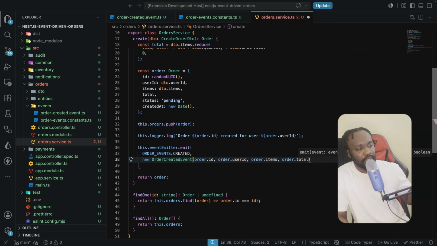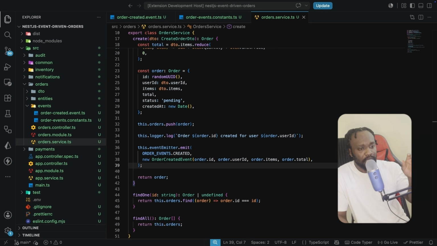Now I want you to pay attention to where we're actually calling or emitting this event. The reason we are doing it here, just after we push, which is like writing to our database, is deliberate. If I had emitted this event first and then the save somehow fails, every listener downstream, so the inventory, payments, notifications, would be reacting to an order that doesn't actually exist. That's what is called a phantom event, which is a nasty class of bug because it only shows up under failure conditions, and you won't be able to catch conditions like this during a demo or during testing.